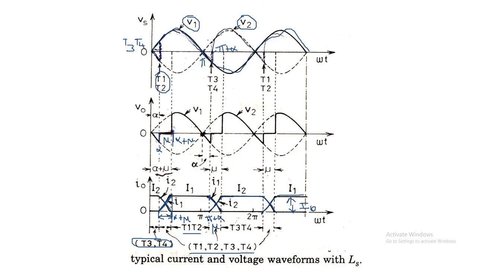So during the mu period, the output voltage is 0. Here also the output voltage is 0. This is the distortion in the output voltage waveform, and the current also has an exponential increase and exponential decrease, so there is some delay in the conduction and the turn off time.